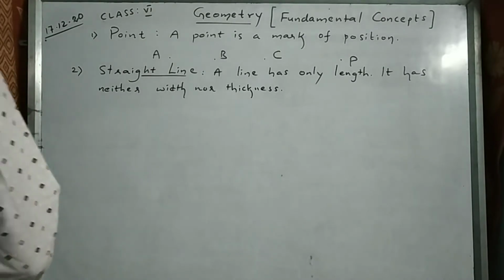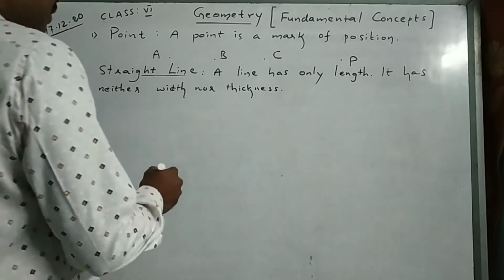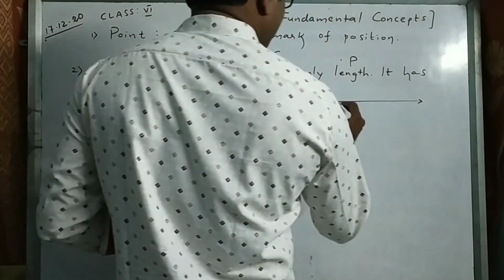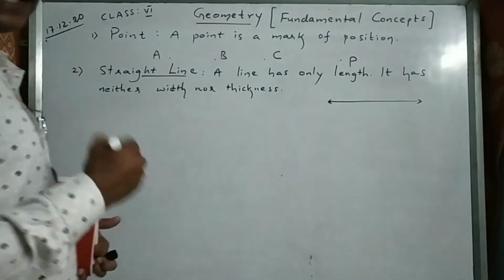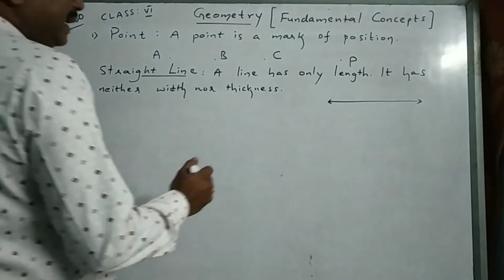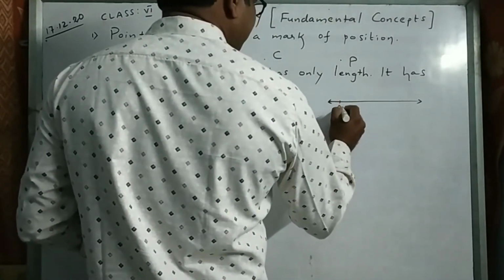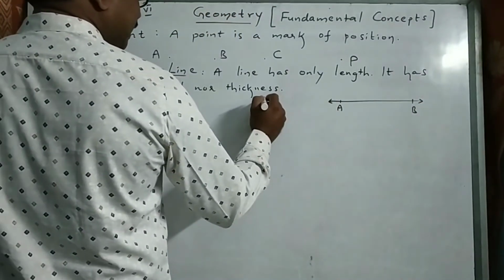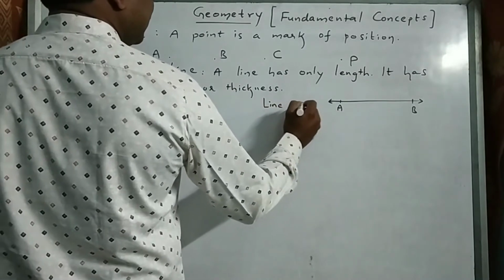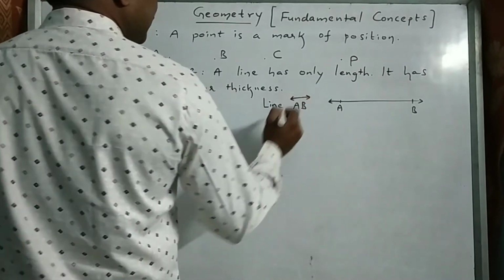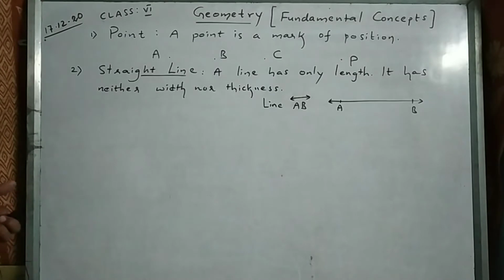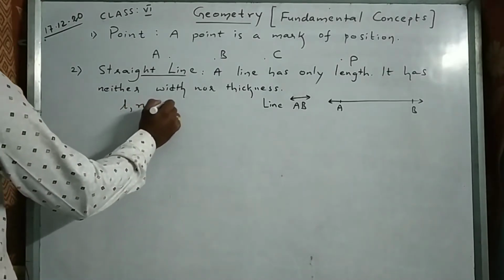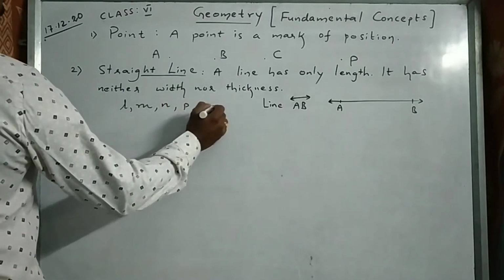So usually straight line means, simply we say that, it has no end points. It extends both the sides indefinitely. For example, we say that A and B. This is called straight line AB, or simply we say that line AB, like this. Representation is like that. So usually we denote straight lines with small letters like L, M, N, P, Q, R, like that.